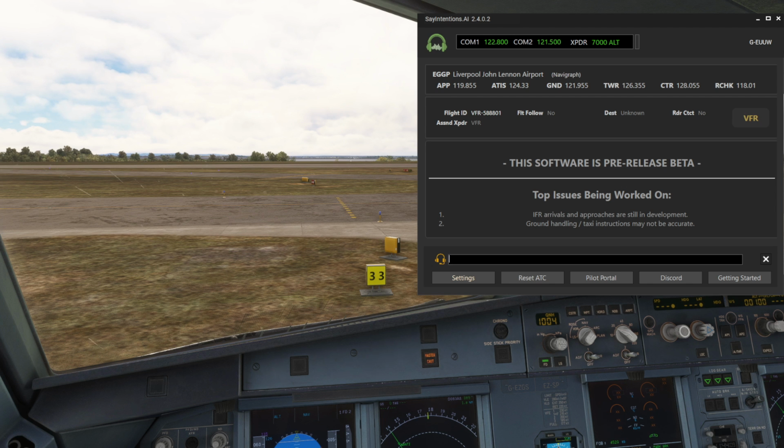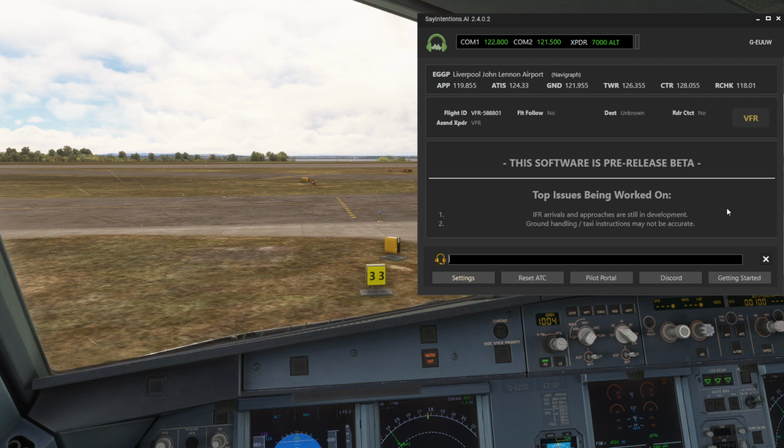Now, originally when this software first got released, it was tailored purely towards GA and VFR flight. So trying this with an IFR flight is the first time I've done this in a long time. But SayIntentions now is meant to support both IFR and VFR. You can see, however, the top issues being worked on currently are IFR arrivals and approaches. They are still in development. So our arrival into London Gatwick in a few moments' time will be interesting to see. But we're going to go through the motions and see how it works.